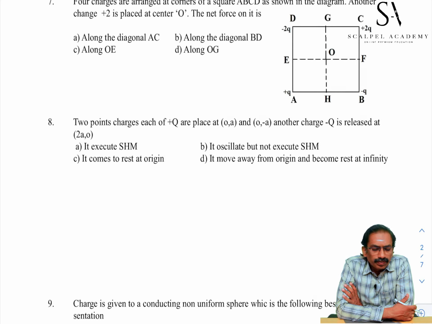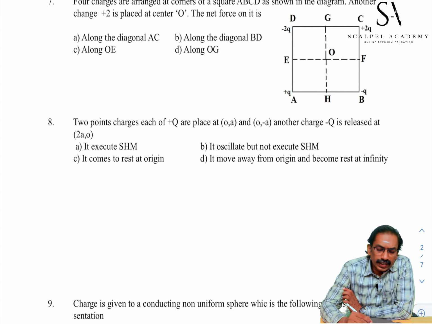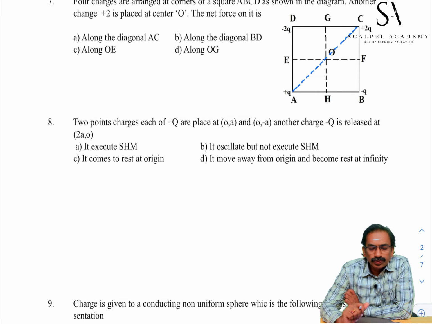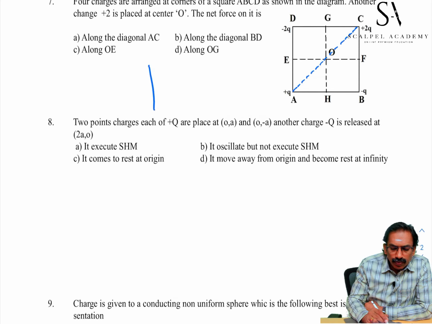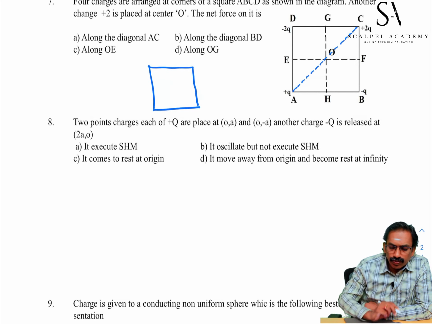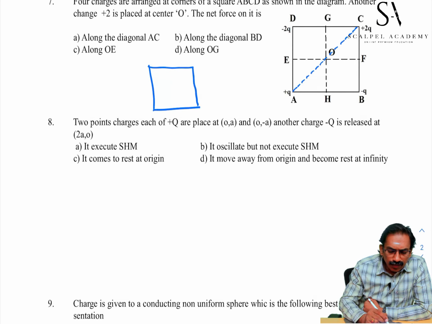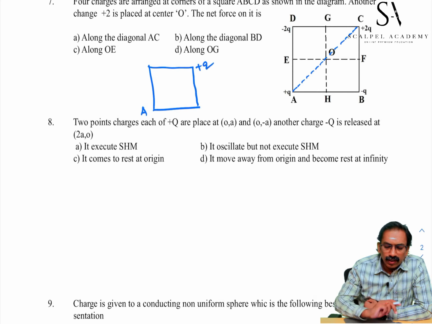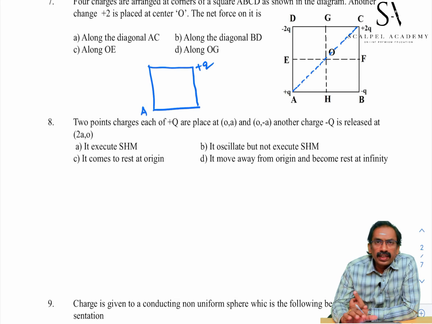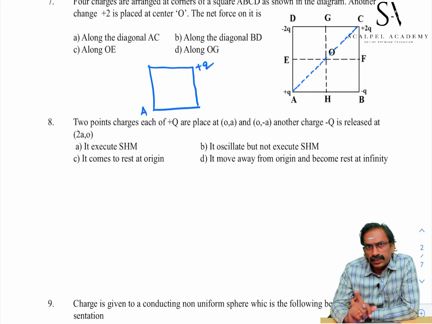These two forces will repel the charge at O along the diagonal. I draw the diagonal. This system can be considered as no charge at A, plus Q charge at C. Because if equal charges are there, these two repulsive forces are equal in magnitude, opposite in direction, they cancel each other.